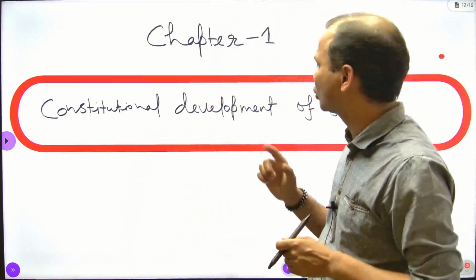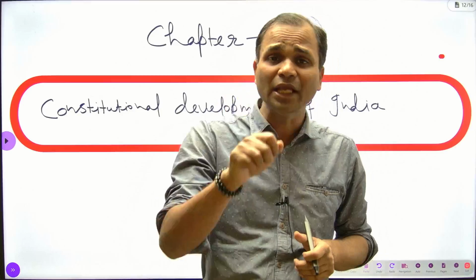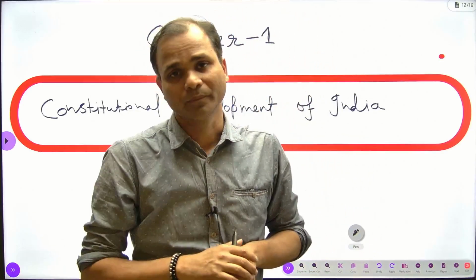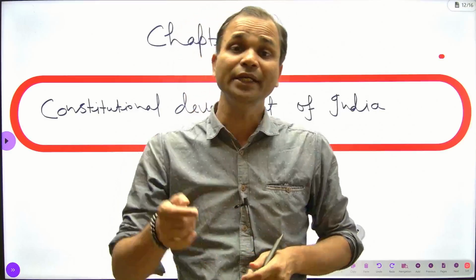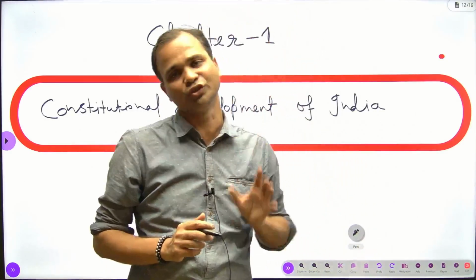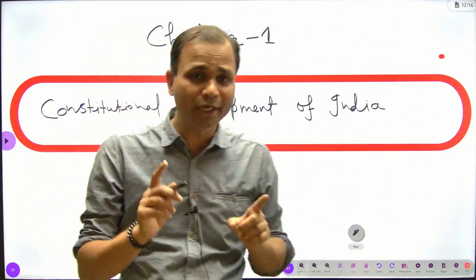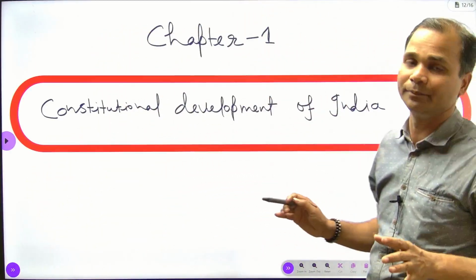Without knowing the constitutional development of India, we can't realize the root of the Indian Constitution. In this chapter, we study various acts, and in these acts, we find the glimpse of the Indian Constitution. That's why the Indian Constitution starts from the Constitutional Development of India.